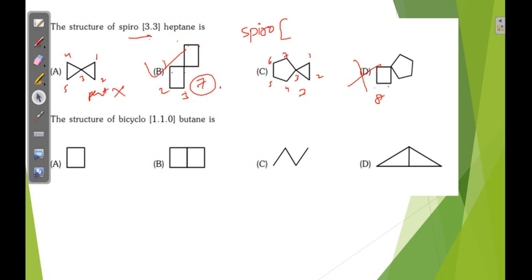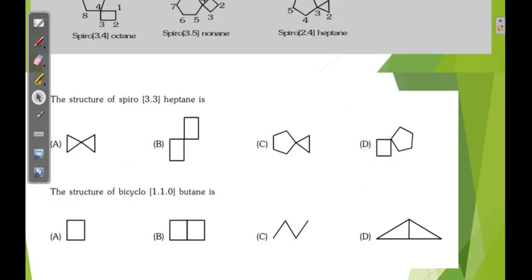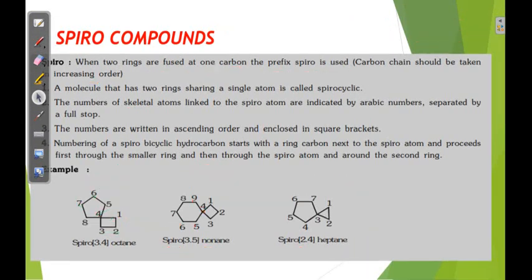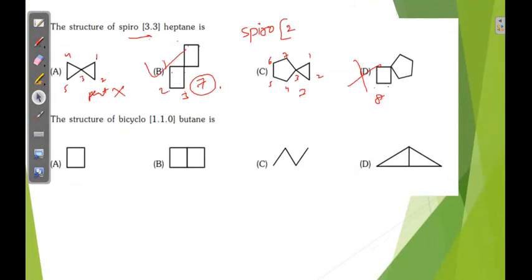2, 4. Increasing order we have to write. Increasing order or decreasing order? You can see increasing order. Now 2.4, total carbons 7. Hept-ene. Hept-ene. Okay.